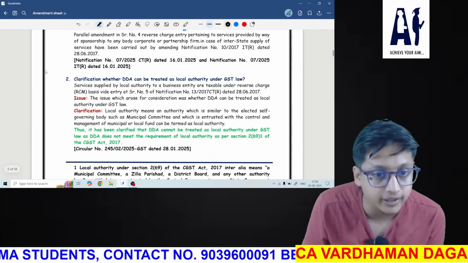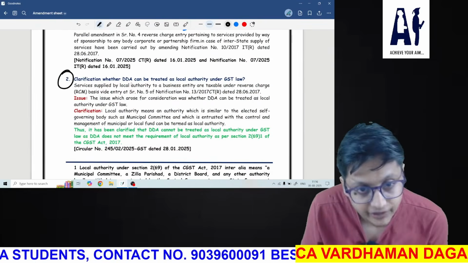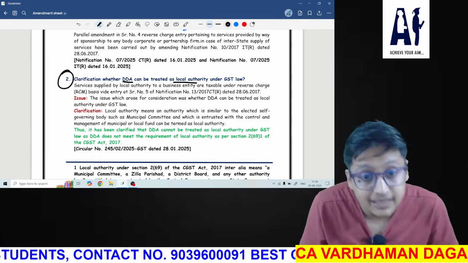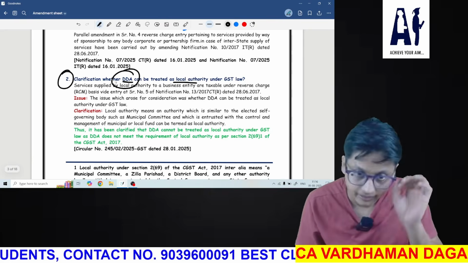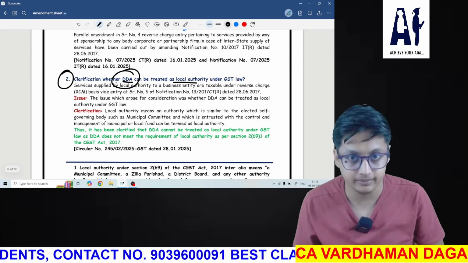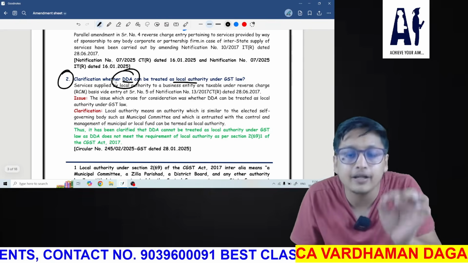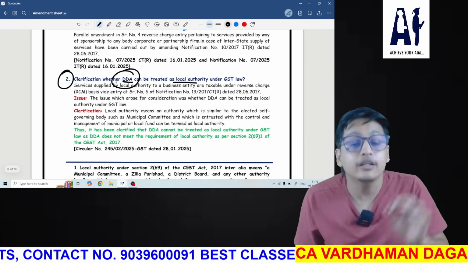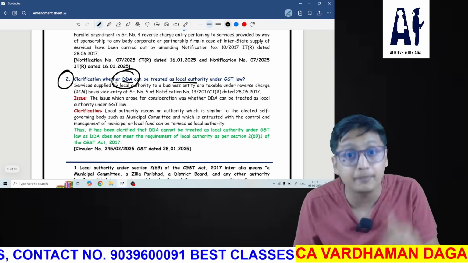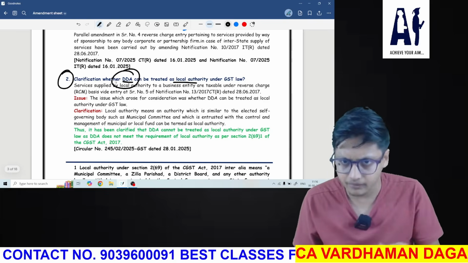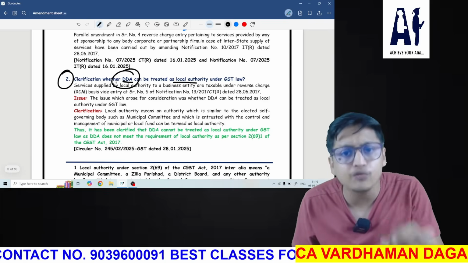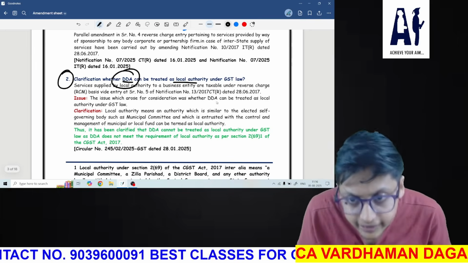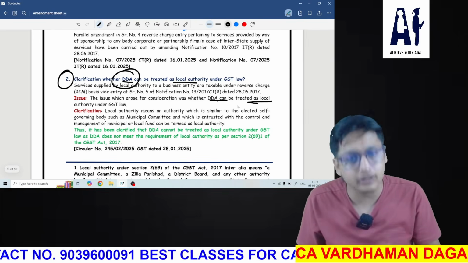Now let's move to the next amendment. Clarification whether DDA can be treated as a local authority under GST law. DDA means Delhi Development Authority, and they have made it very clear that the Delhi Development Authority is not considered a municipality under Article 243W of the Constitution, which means DDA will not be treated as a local authority.